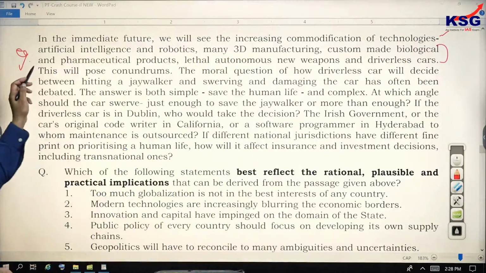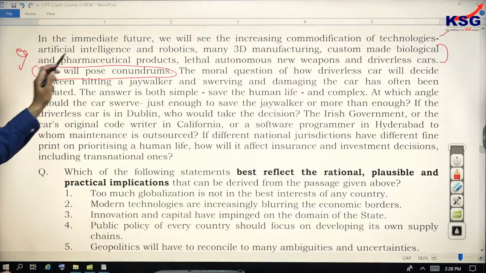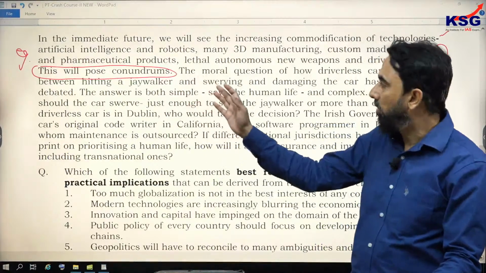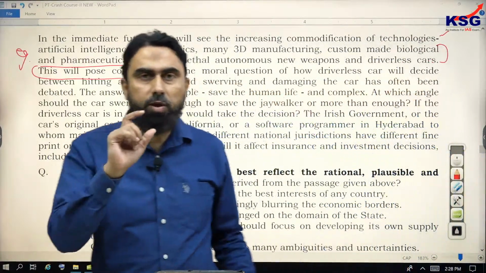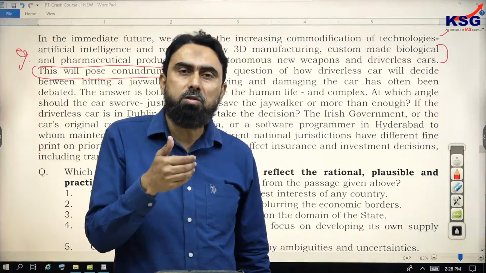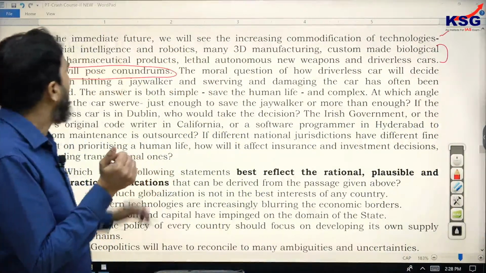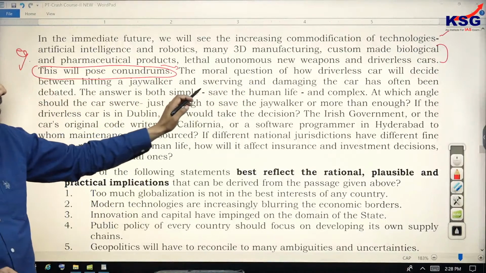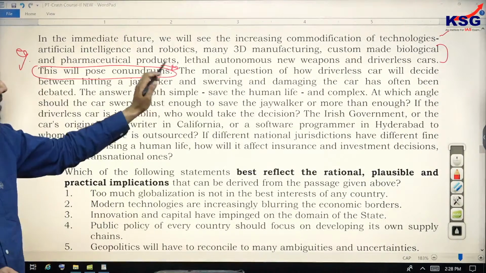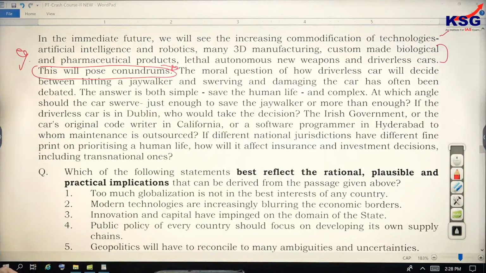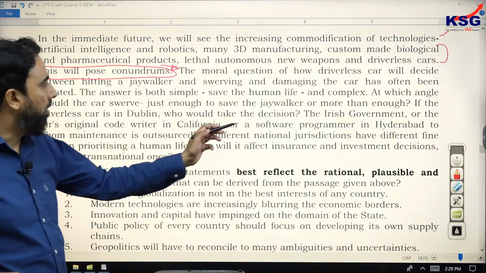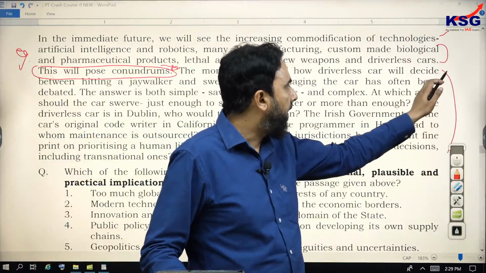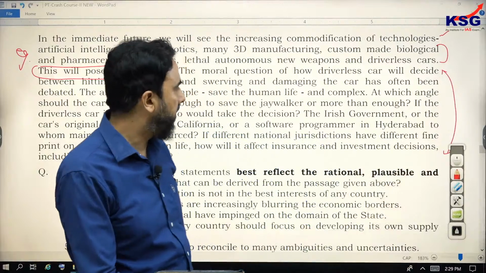After that, he says this will pose conundrums. This commodification of technology will create problems. Conundrums means problems, questions, perplexed situations. This is a very important point because it gives you the clue of the author's thinking, the author's attitude. Then he explains the moral question of how a driverless car will decide between hitting a jaywalker. That is, he is going to tell what kind of conundrums it will create. You can see lots of question marks here. So this whole part is in fact the explanation of the nature of the conundrums.